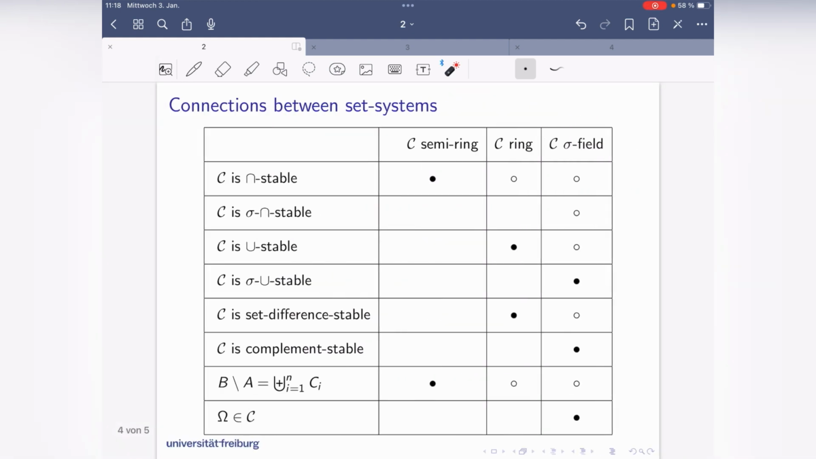So let's discuss this table here, which you also find in the manuscript. The full dots here denote the definition. So a semi-ring has to be intersection stable and has to have this funny property. A ring needs to be union stable, set difference stable, and the empty circles here, these two here, they follow from these two. So for example, I claim that a ring is also intersection stable because it's set difference stable and union stable. So why is that?